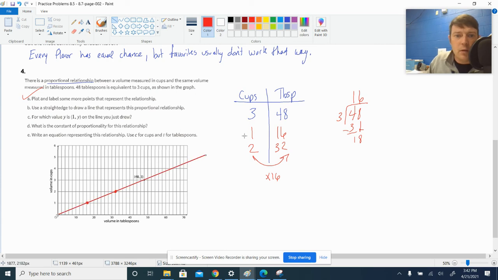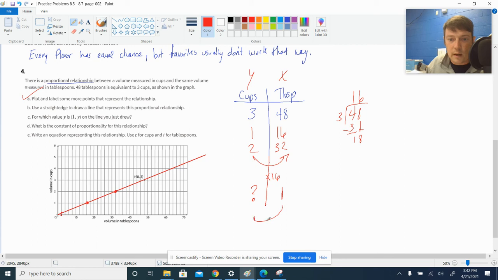And then for which value y is 1 comma y. Well, I've already got that one. When x is 1, which, x is the number of tablespoons, right? When it's 1, it's way down here. What is y? Y would be right here. So we got to find out, when x is 1, what is y? This is actually our x in the table. This is our y in the table. So we got to divide by 16.